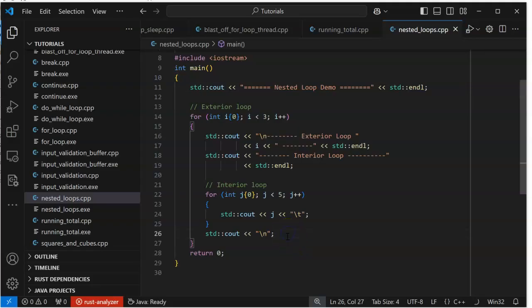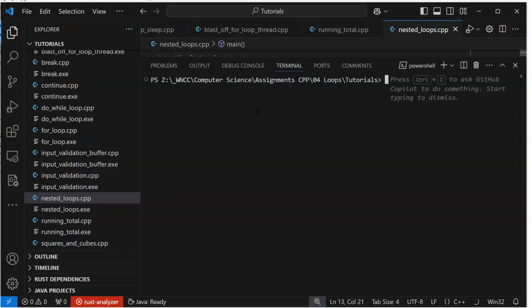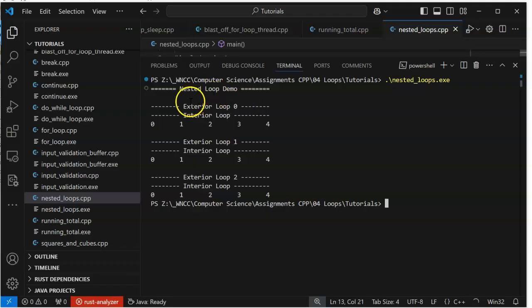Well, we haven't gotten to that yet, but when we do two-dimensional arrays, they are set up for nested loops. This is a demo of a nested loop showing when something happens. So this goes through this once, then it hits this, goes through this 5 times, then it increments this one. I guess a picture is worth 1,000 words, or a run of the program is worth 1,000 words. So let's do nested loops. There. So here's our exterior loop. This is its first iteration. The interior loop goes 1, 2, 3, 4, 5 times. Then we come back up to the exterior loop one more time. We move down one, so to speak.